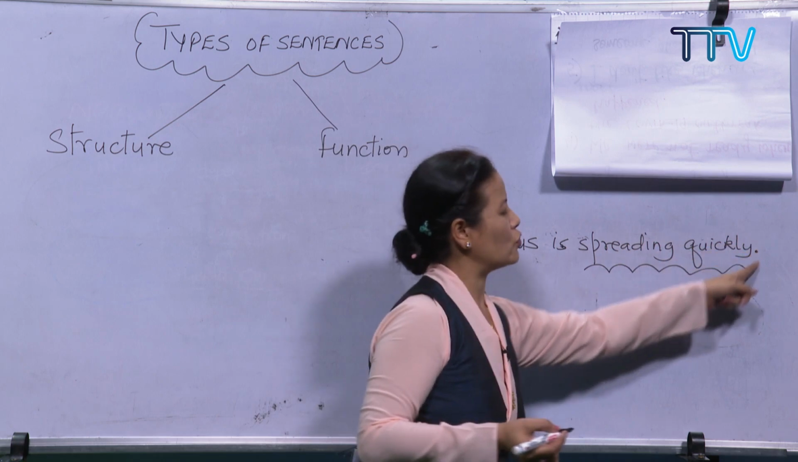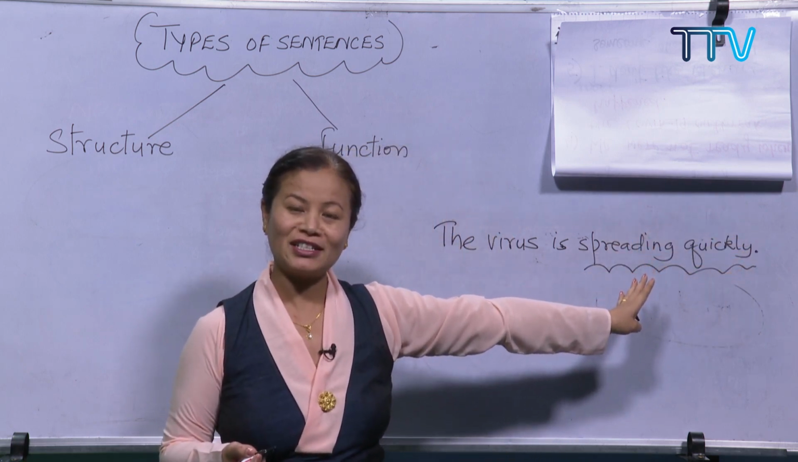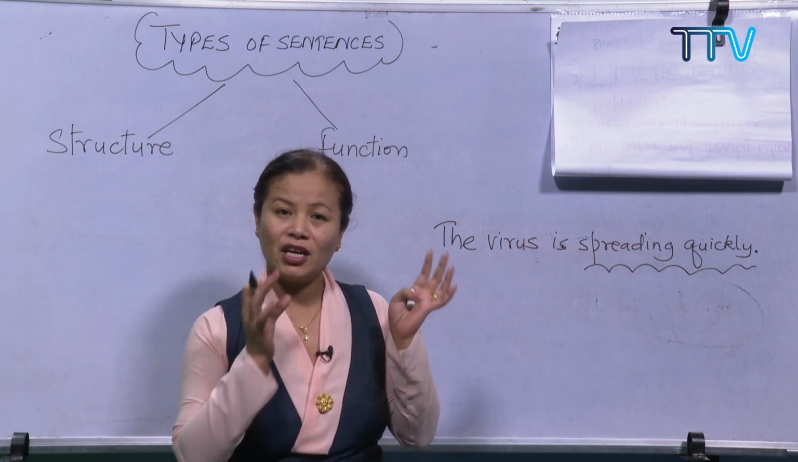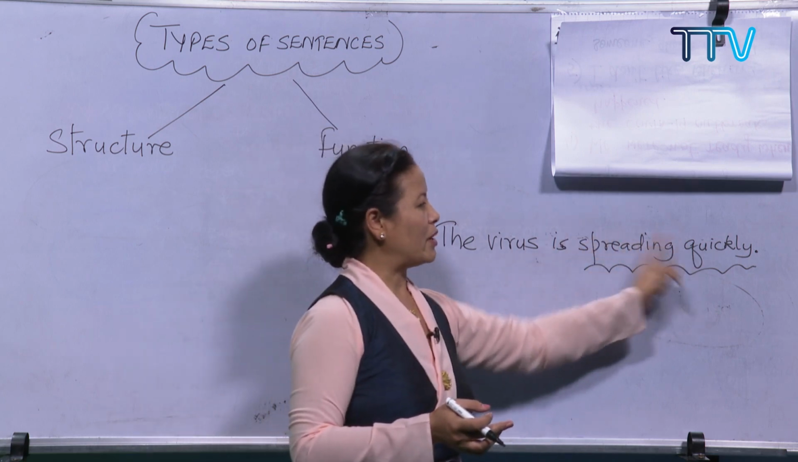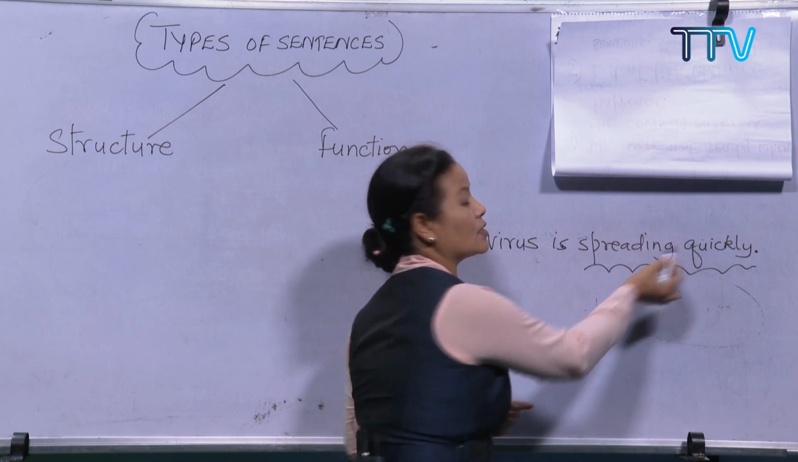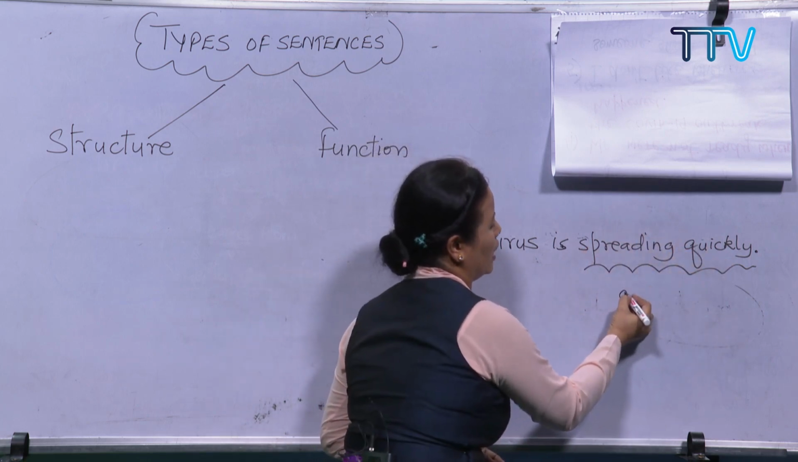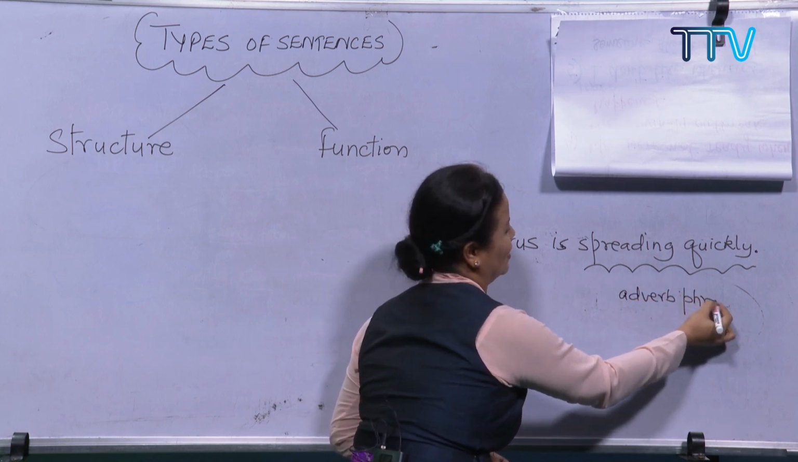And this one shows the manner. You all know the function of an adverb, isn't it? I had already told you about the different parts of speech, and adverb is one of them. So it shows the manner. The virus is spreading quickly, and "quickly" is modifying "spreading": spreading quickly. So this is an adverb phrase. Okay?